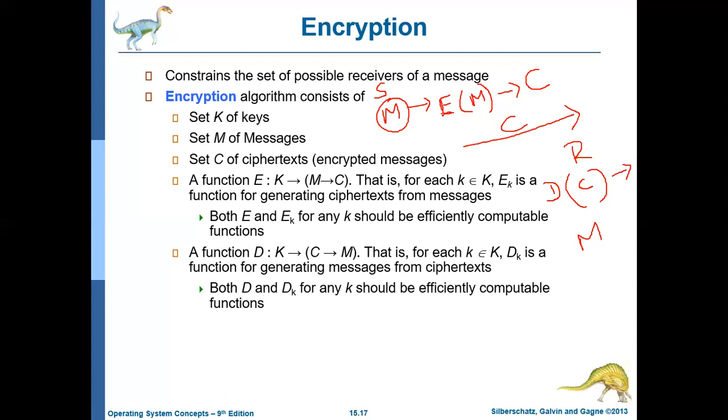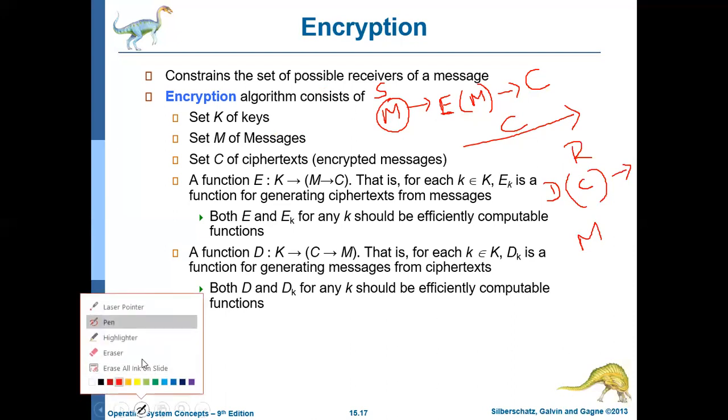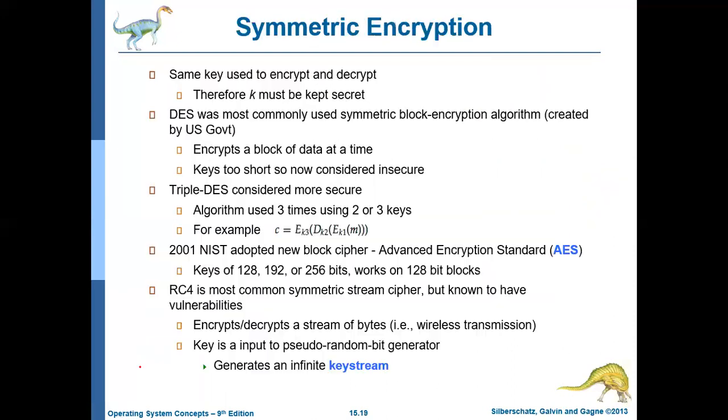How is it done? There are two types of cryptographic techniques available. One is called symmetric key cryptography. The other one is called asymmetric cryptography. Symmetric cryptography means the sender and the receiver both use the same key. For encryption and decryption, a key is required. A key is nothing but a sequence of characters or numbers or a combination of both.